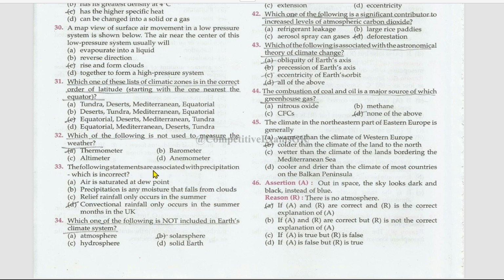The following statements are associated with precipitation, which is incorrect. Air is saturated at dew point. This is right. Precipitation is any moisture that falls from clouds. This is also right. Relief rainfall only occurs in the summer. This is also right. Convectional rainfall only occurs in the summer months in the UK. No, this is false. Which one of the following is not included in Earth's climatic system? That is solar sphere.